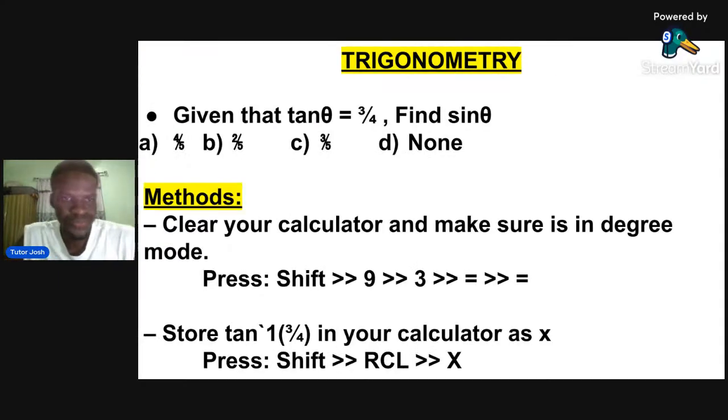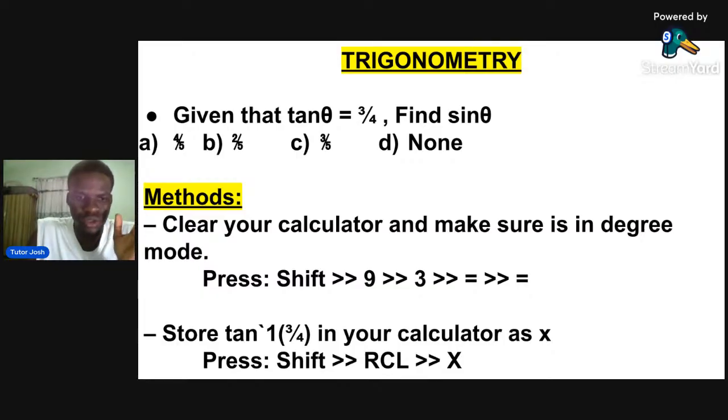Now, we are given this question. They say, given that tan theta equals 3/4, find sin theta. We can do this by hand, obviously, but is our answer that sure? You need to get a correct answer, which needs accuracy. So I'm going to show the method of using the calculator to solve it. The first thing I will do is clear your calculator and make sure it's in degree mode. And to clear your calculator, we use Shift 9 3 equals 2 equals 2.